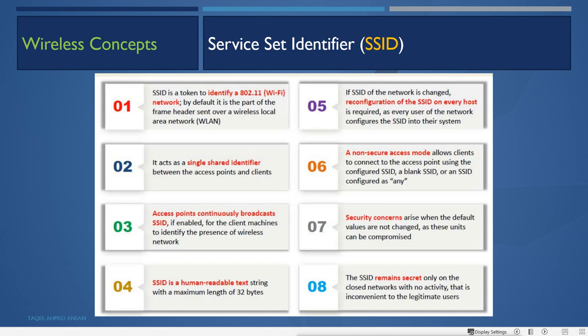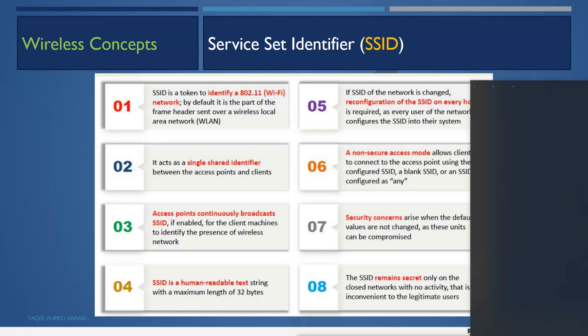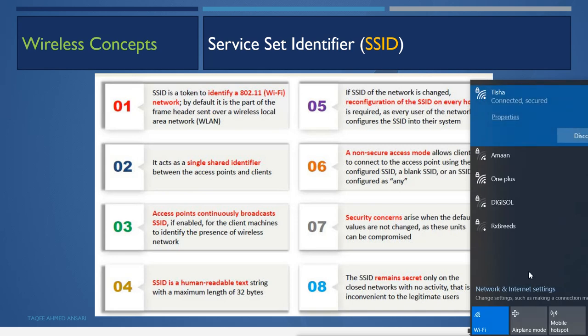For example, when I go to my network here, I can see these names. These names are for the different wireless networks. These names are basically the SSIDs.